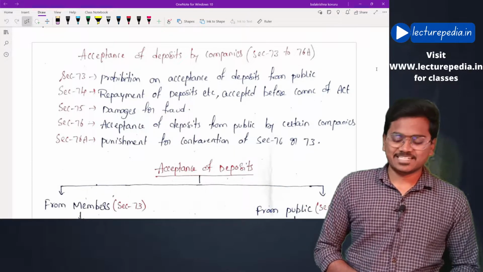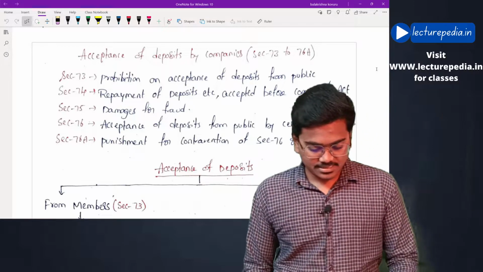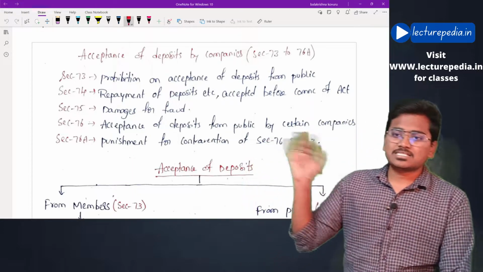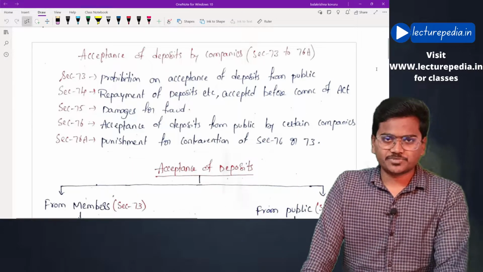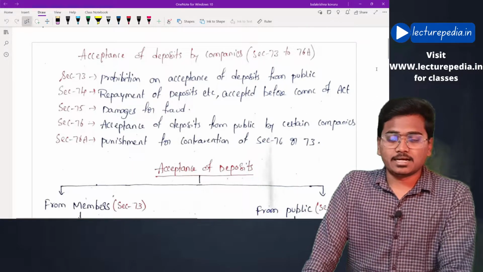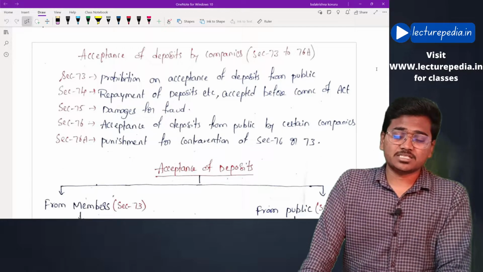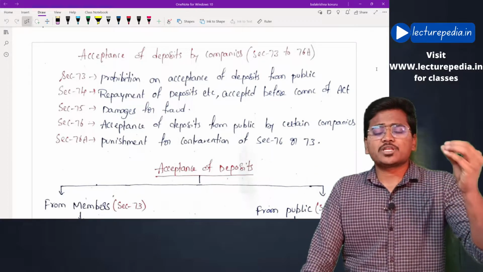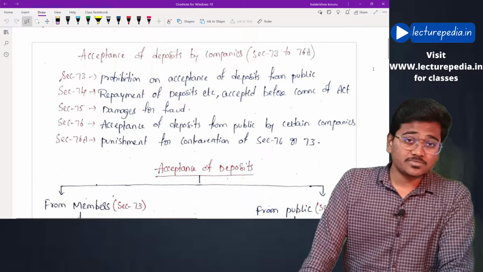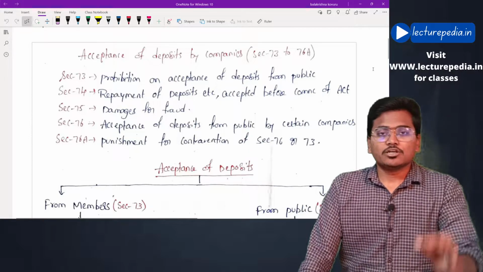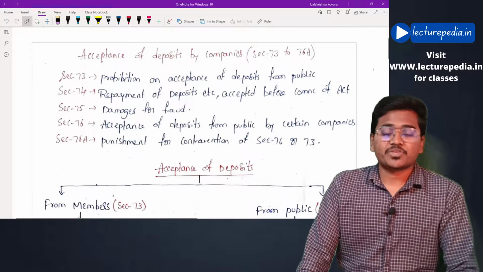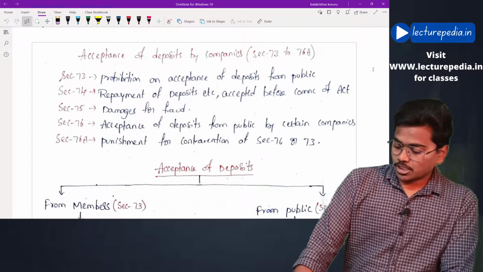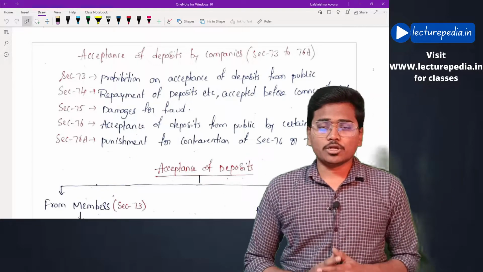Hope this is clear. Now without any delay, let us start revision of deposits chapter. If you see, this chapter is a very small chapter. We just have 5 sections under this chapter. Of these 5 sections, only 2 sections are important and the remaining 3 sections are small sections. So this chapter gets completed if we thoroughly revise 2 sections which are somewhat lengthy and 3 sections which are smaller sections.